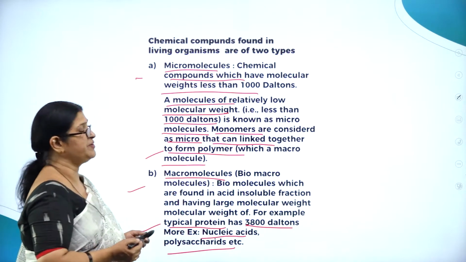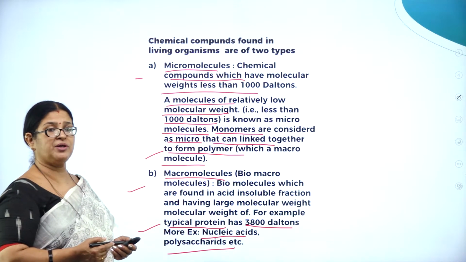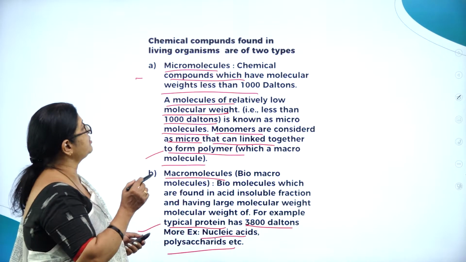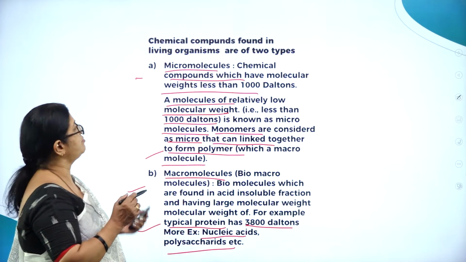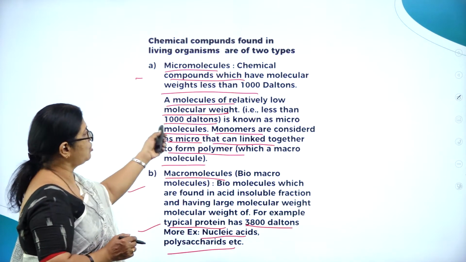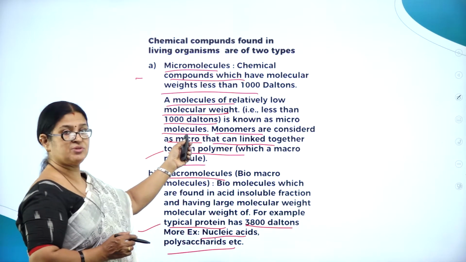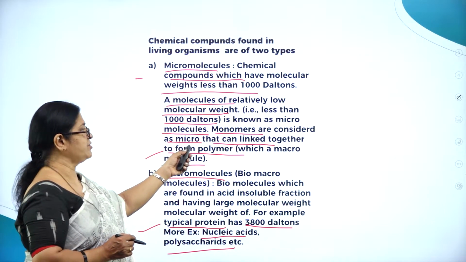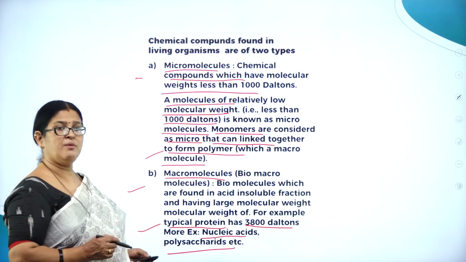So what is the difference between micromolecules and macromolecules? It is based on the molecular weight. Micromolecules are chemical compounds which have molecular weight less than 1000 Daltons. Monomers are considered micromolecules that can link together to form a polymer.